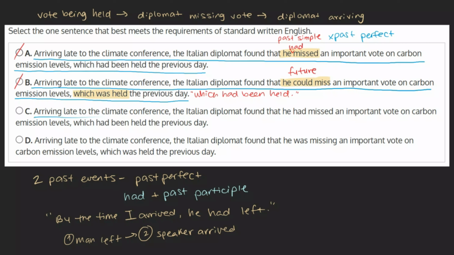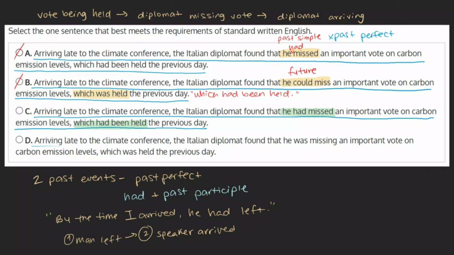C. Arriving late to the climate conference, the Italian diplomat found that he had missed an important vote on carbon emission levels, which had been held the previous day. This choice corrects the mistakes we saw with the previous choice. It correctly uses "he had missed" in the past perfect tense as well as "which had been held." This tense allows us to understand the exact order of events that occurred. Based on this, this is likely our answer, but we can take a look at choice D just to be sure.